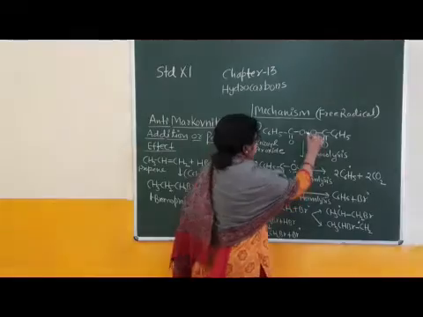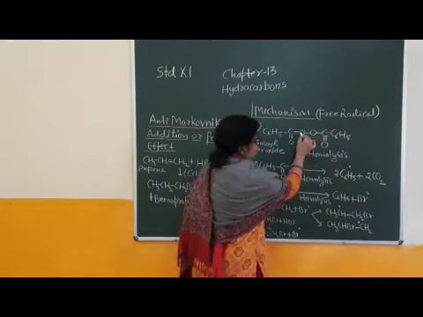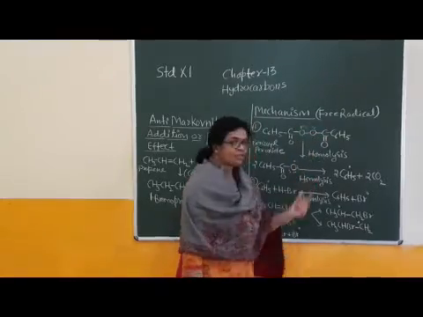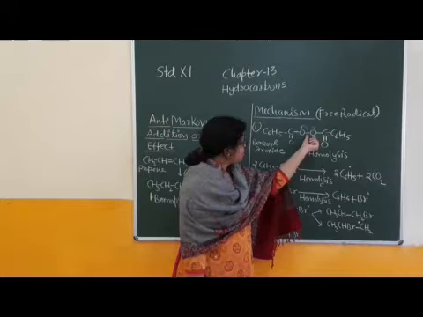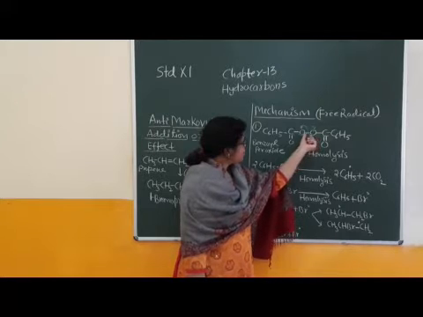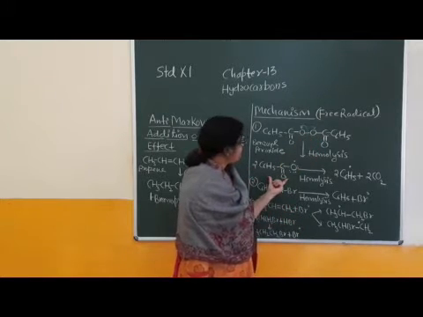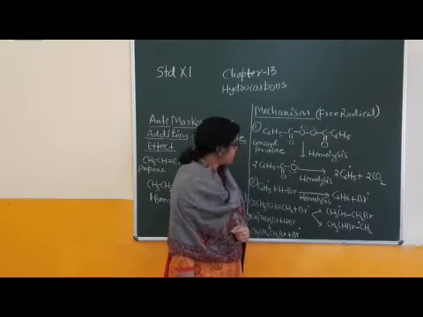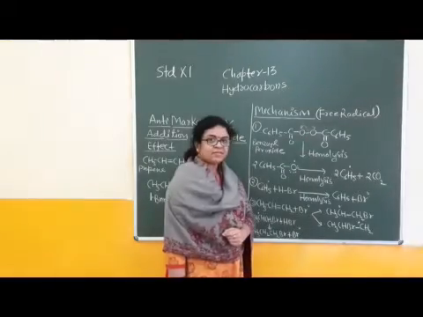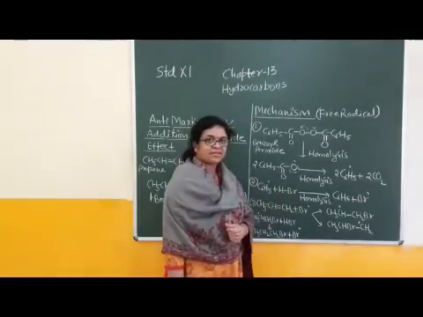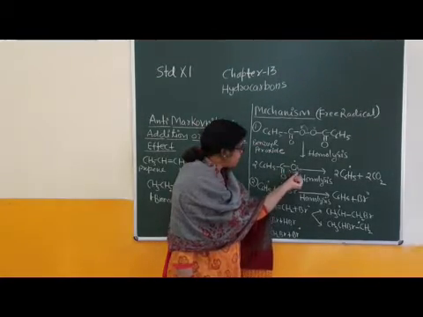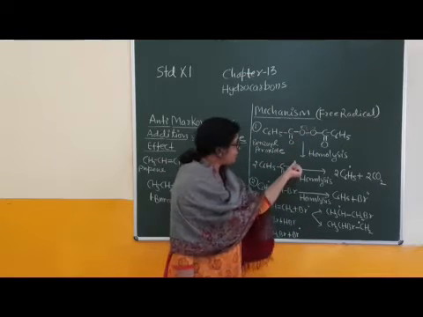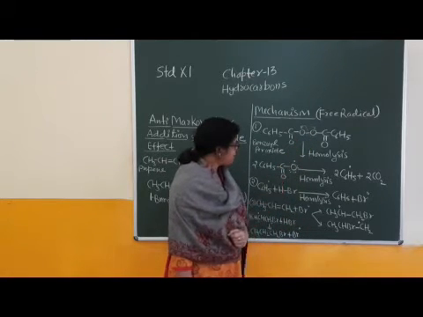Then homolysis between this and this bond, the O single bond O. What is written here? Homolysis. After homolysis, one electron goes to this, second to this. Formation of free radicals: just half of this, formation of two free radicals of the same type, like the benzoate radical. This is the benzoate free radical, with its own 1, 2, 3, 4, 5, 6 carbons, and this is the species formed after bond cleavage.